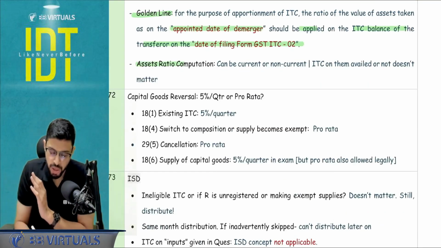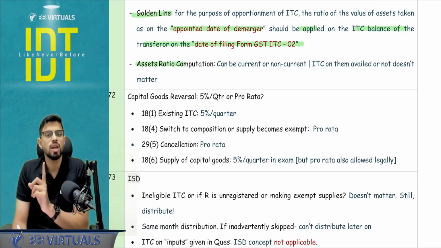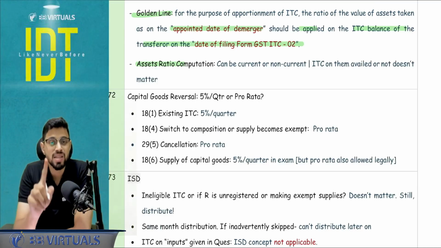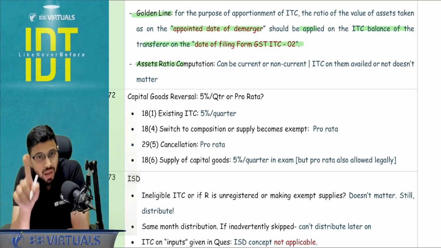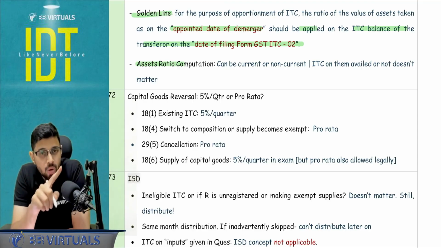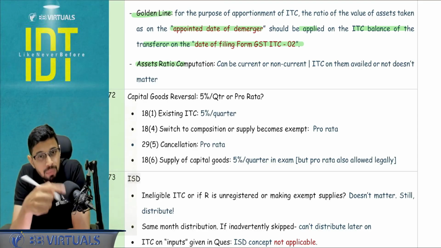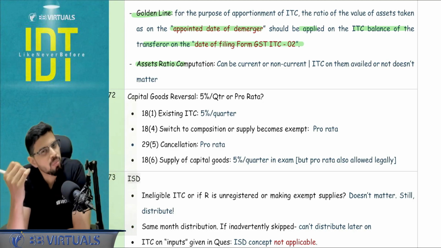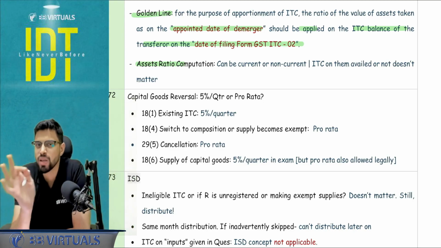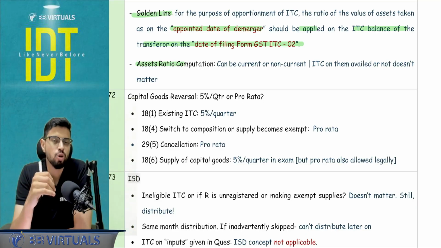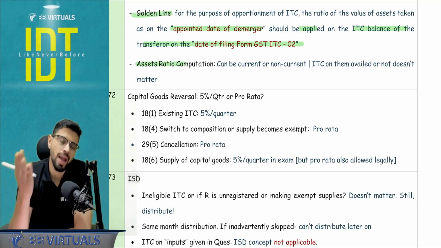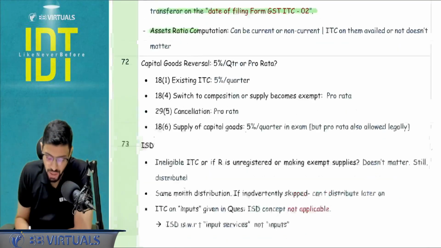Assets ratio computation, just a point, another very crucial point to be checked. Assets, when I say, I don't care whether it is a current asset or a non-current asset. I don't care whether on this asset I have claimed the ITC or not. It can be a motor vehicle also. I just have to see what assets are being transferred because I want to focus upon how much transfer is happening. Accordingly, that ratio I will be applying on the ITC.